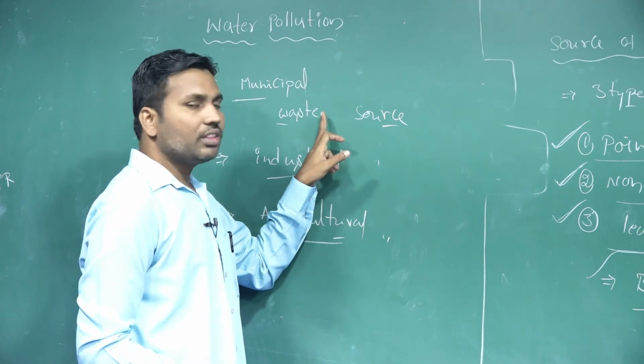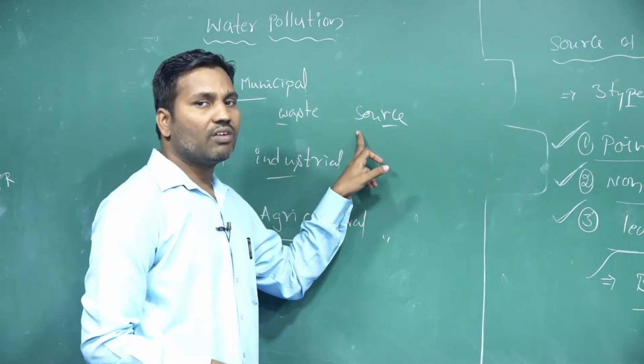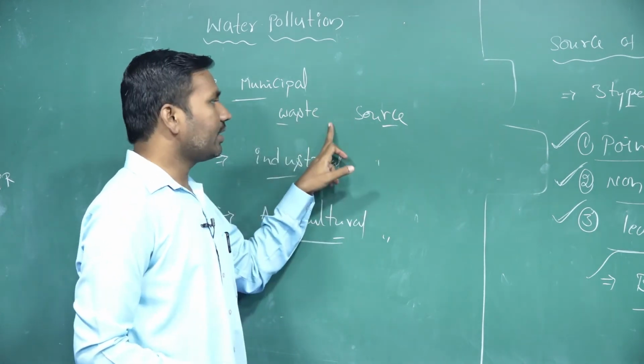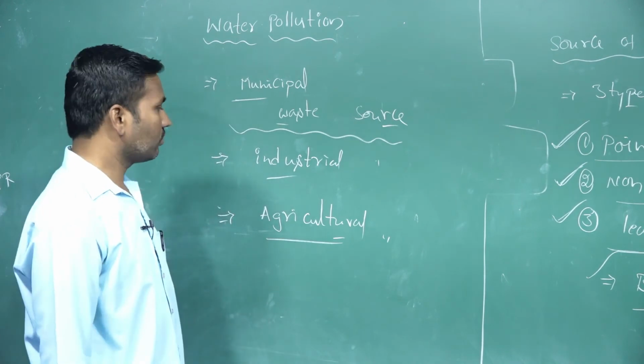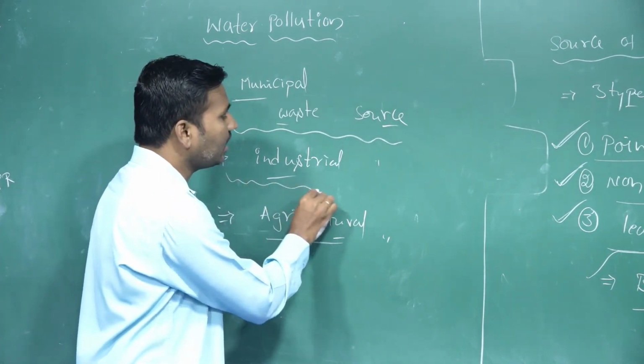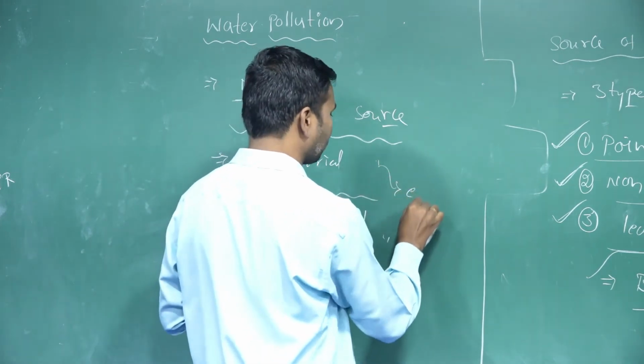From the household or commercial wastages, solid pollutant particles mix with the water bodies, and that time it leads to water pollution. So this is the first source. Then the industrial sources, so industrial effluents.